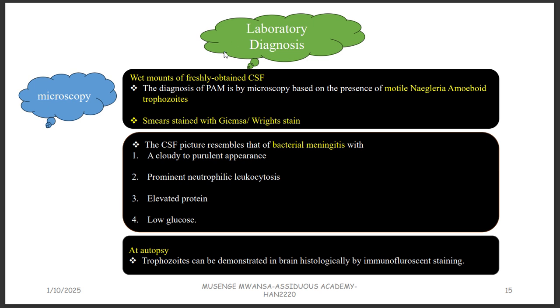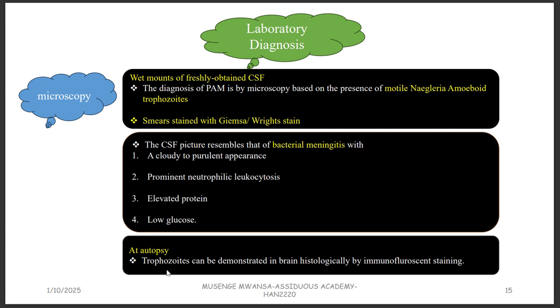In the same way, primary amoebic meningoencephalitis also has this feature. There are also elevated proteins and low glucose. These are actually features of bacterial meningitis. Opposite to that, if the meningitis is caused by viruses, you will not see the cloudy appearance, because you don't have white blood cells accumulating.